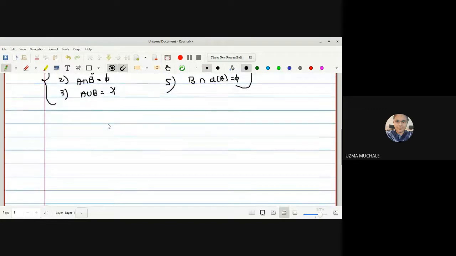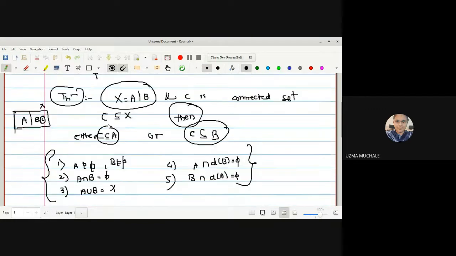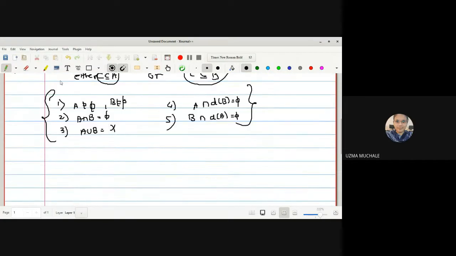As we want to show that either C is contained in A or C is contained in B, we are going to make use of all these 5 statements. We will consider C intersection A and C intersection B. Consider these two sets.